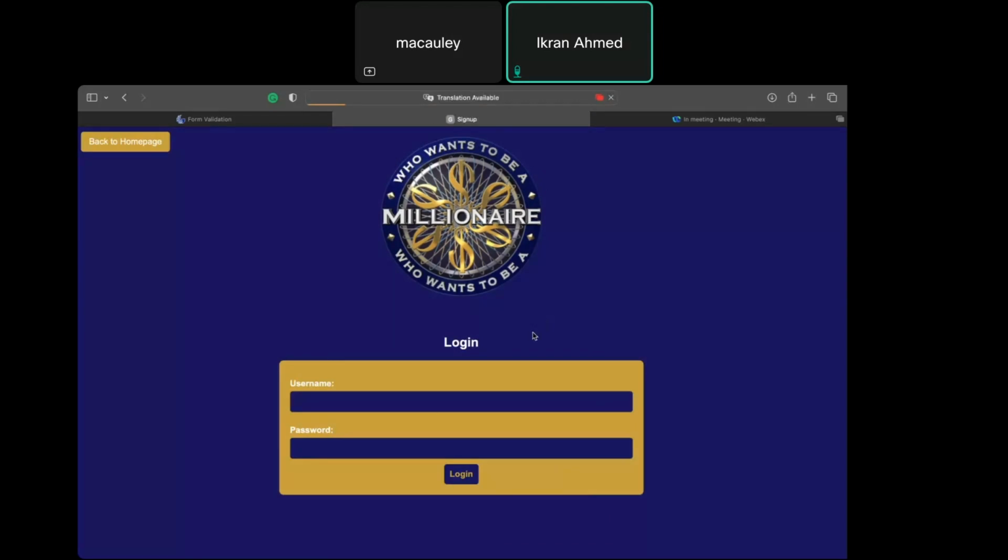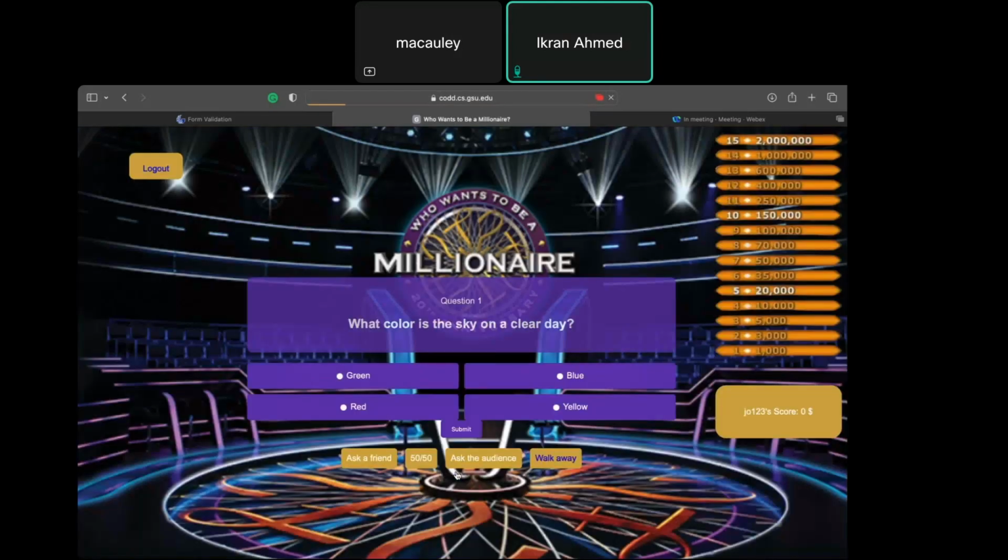So when we click the login page, now we can enter the username and password that we just entered. So Joe123. And for the password, 1234. And then we can log in to play the game. So we have the game page here. We have the username. Because we entered Joe123, we have Joe123 score, which is for now 0.